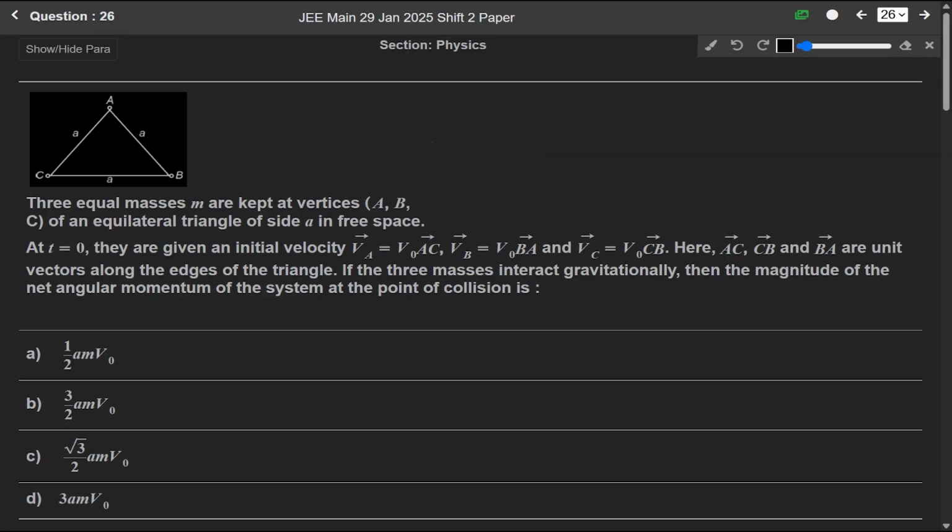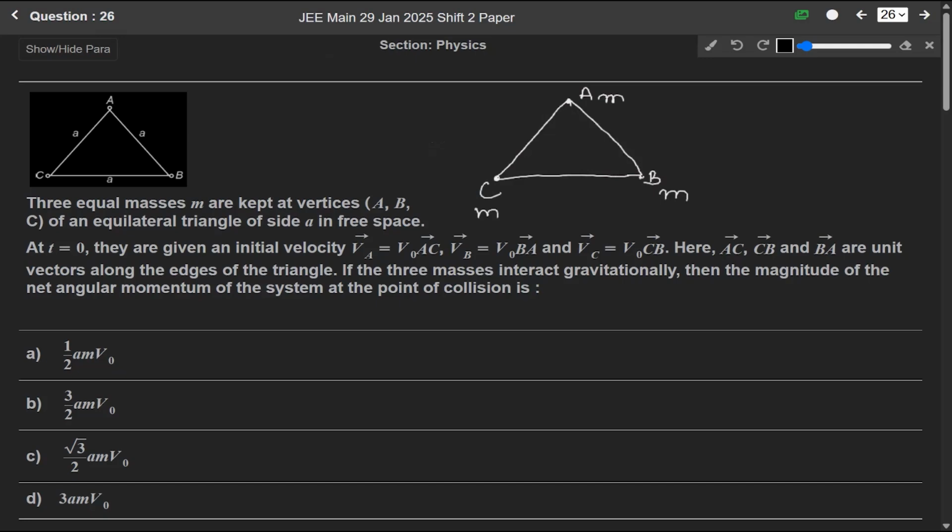It says that three equal masses m are kept at three vertices A, B, C of an equilateral triangle of side a in free space. So there is an equilateral triangle A, B, and C, and three masses, each of mass m, are placed at points A, B, and C. At t equals 0, they are given an initial velocity VA equals V naught AC, VB equals V naught BA, and VC equals V naught CB.